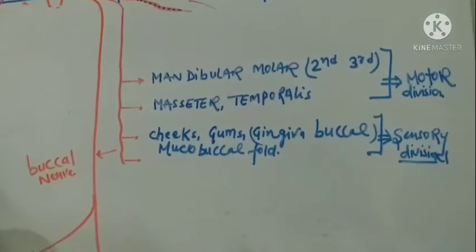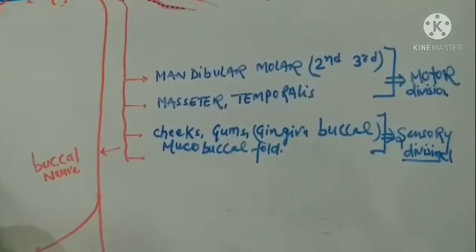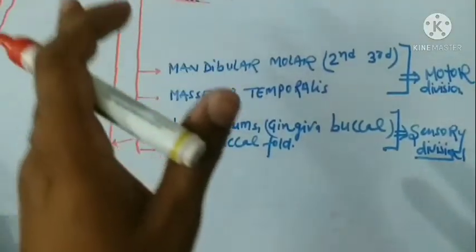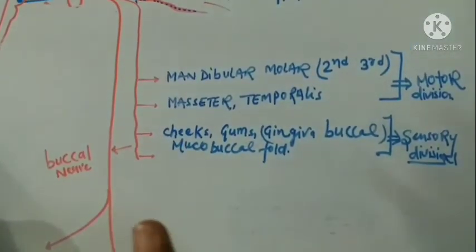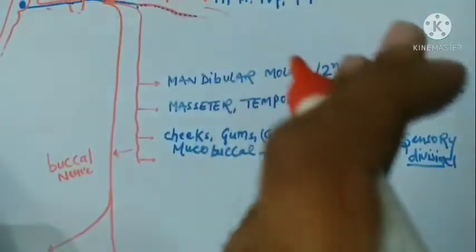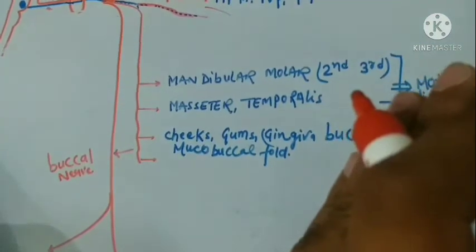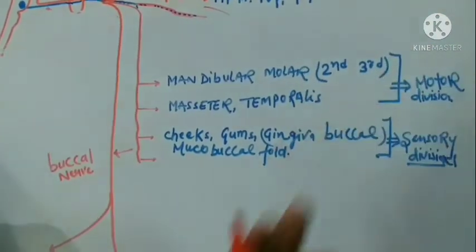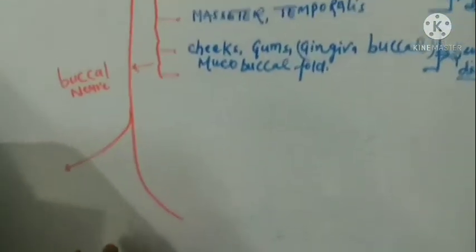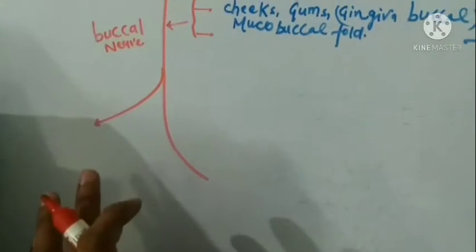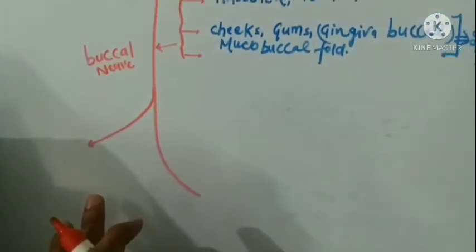Okay, now coming to the posterior division. This buccal nerve division is the anterior branch of the mandibular nerve division. So now we are going to discuss the posterior division of the mandibular nerve.